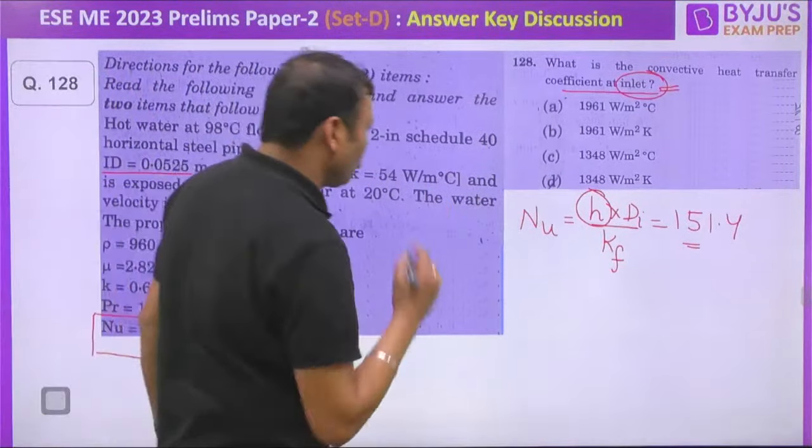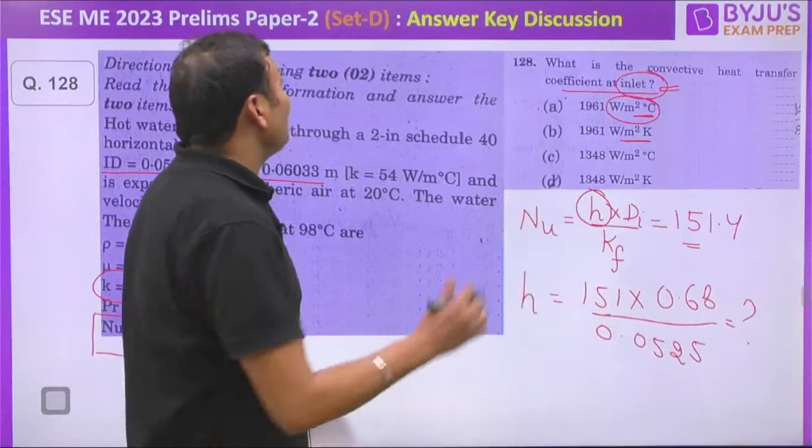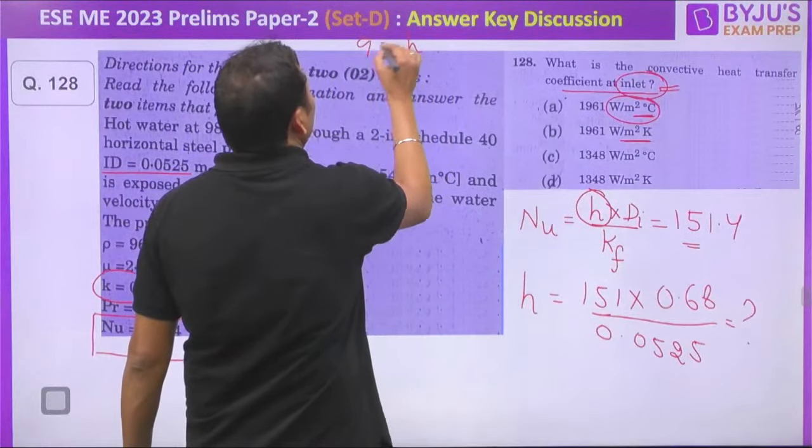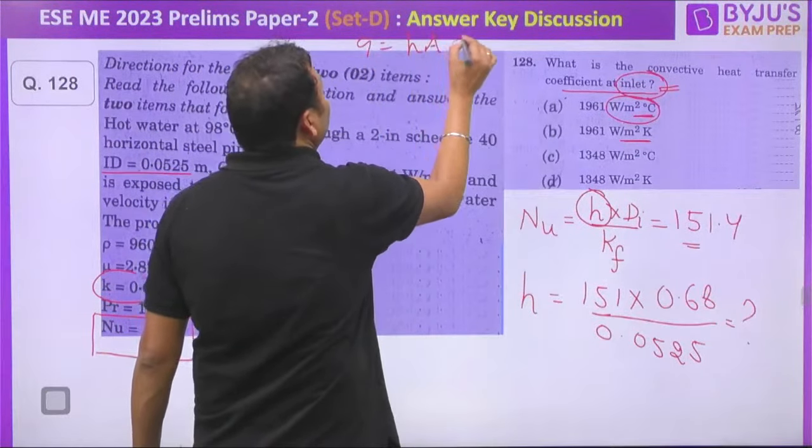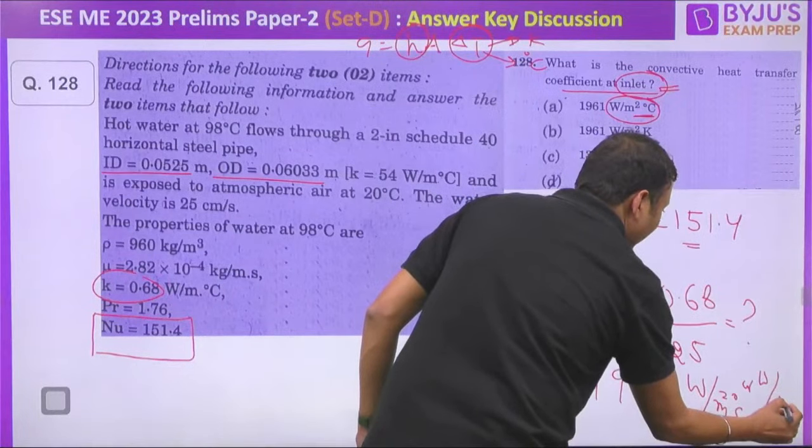This question actually created a problem because either we write the value of H in watt per meter square degree Celsius or per meter square Kelvin, it should not make any difference as such. Why? Because when we talk about H, Q is equal to H into A into delta T. So delta T can either be taken in Kelvin or degree Celsius. So the unit of H can be written in watt per meter square degree Celsius or watt per meter square Kelvin. So 1961 watt per meter square degree Celsius or watt per meter square Kelvin.